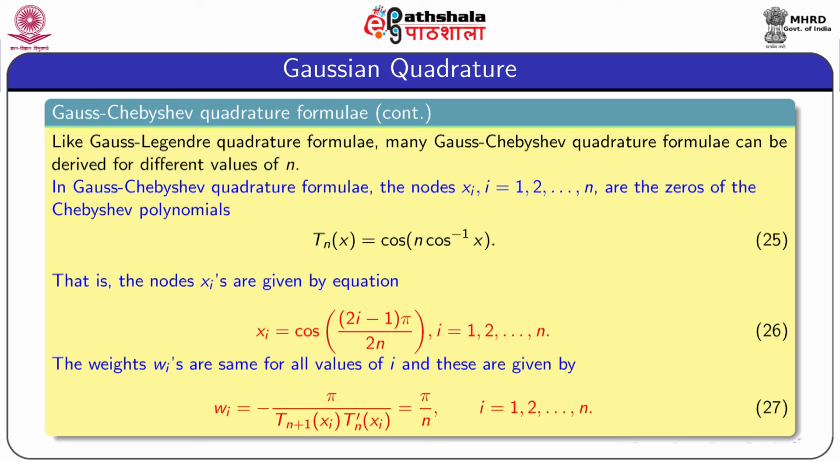This is very interesting, and these are given by equation 27. That means Wi equal to pi by n. The general formula is minus pi by Tn plus 1 at xi, and derivative of Tn at xi. After simplification, it reduces to pi by n. So, this is a very simple formula and it can be remembered for all values of n and all values of i.